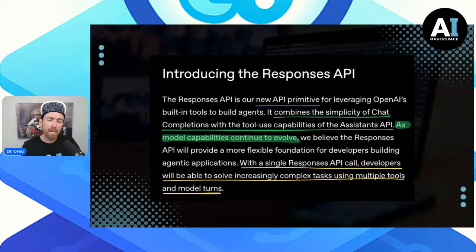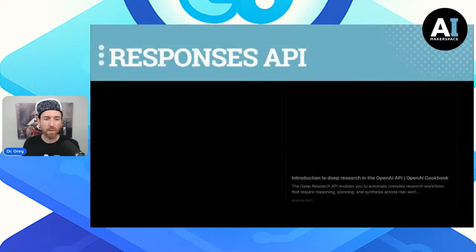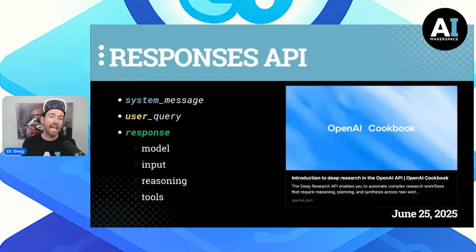As model capabilities continue to improve, this was 3 months ago, we believe the Responses API will provide a more flexible foundation. With a single API call, developers will be able to solve increasingly complex tasks using multiple tools and model turns. Indeed, that's what we see with the Deep Research API. So hitting the Deep Research API through the Responses API has a very familiar feel to it.